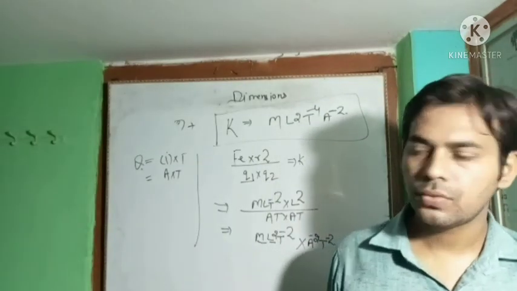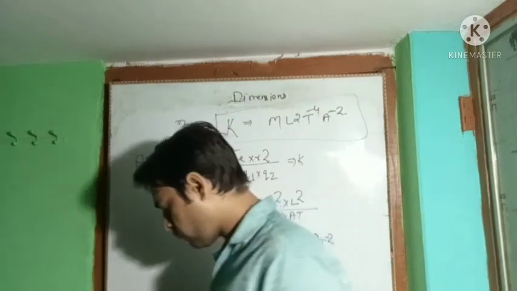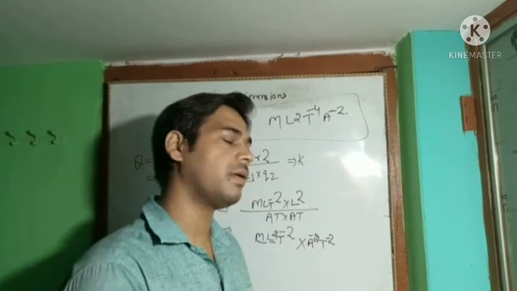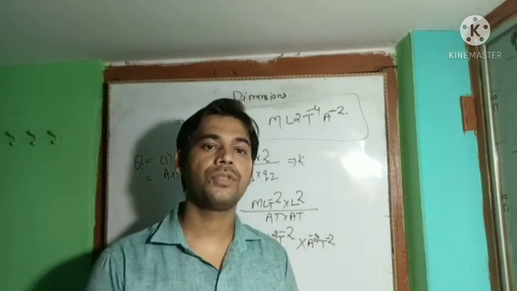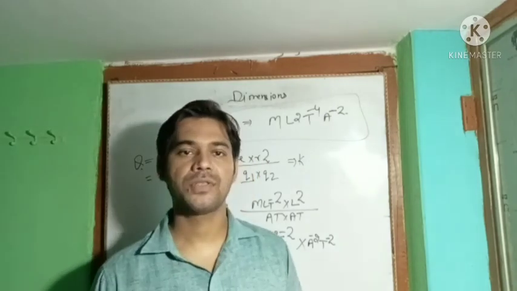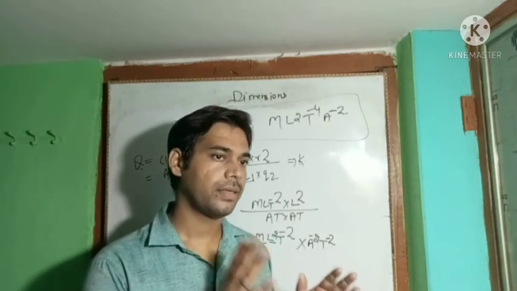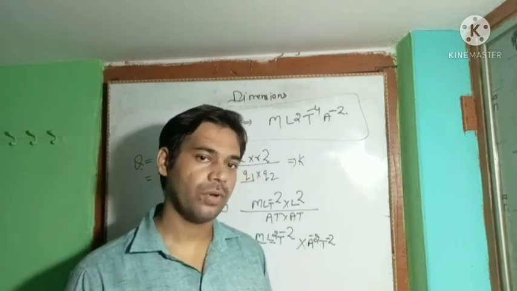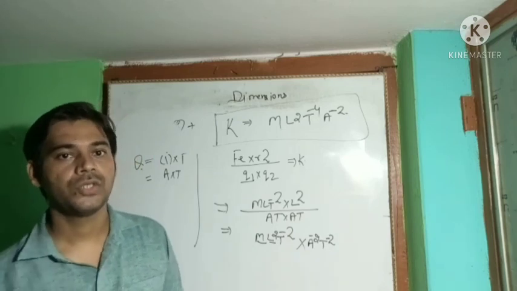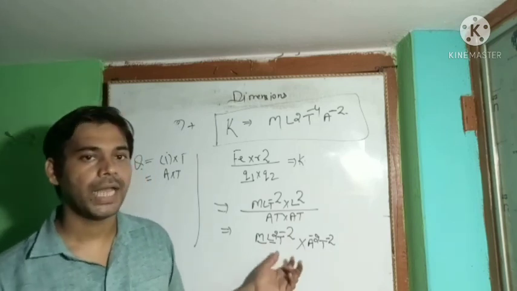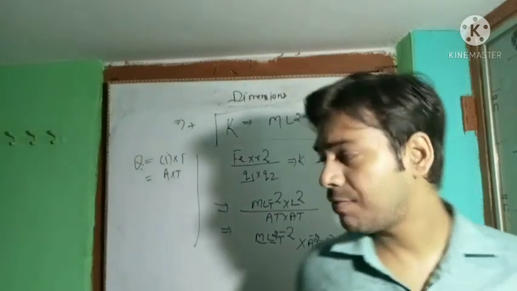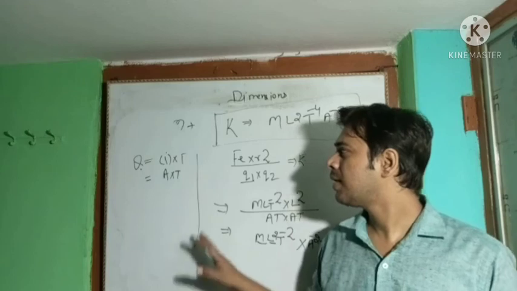So you can define the dimension of any physical quantity using this type of method. There is nothing to learn by rote. You only have to understand the process to find the dimensions. First, keep the formula ready in your mind, then write the formula and apply some mathematical calculation, and you can define the dimensions of any physical quantity. This is a very easy process.